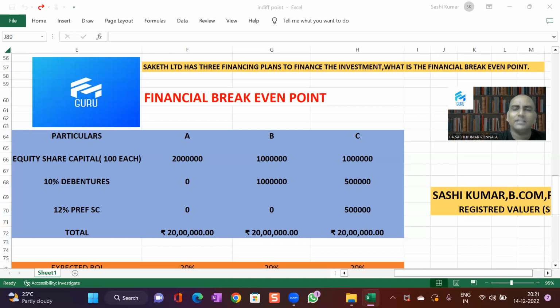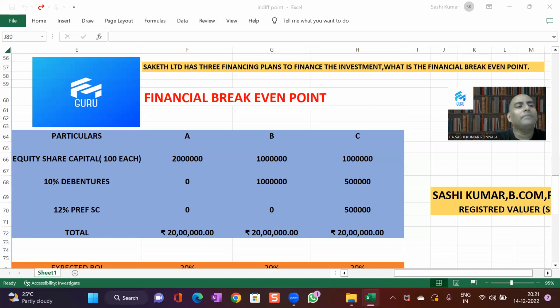Dividend on preference shares is a fixed financial obligation because if the nature of the preference shares is not mentioned, we take it as cumulative. In such a case, if the dividend payment is not done in any year, that should be carried forward to the subsequent years and paid out of the profit. Hence, we are taking debentures and preference shares at par. Therefore, interest on debentures and dividend on preference shares should be taken in line. Accordingly, the company has to appropriate sufficient profit towards the payment of these two obligations.